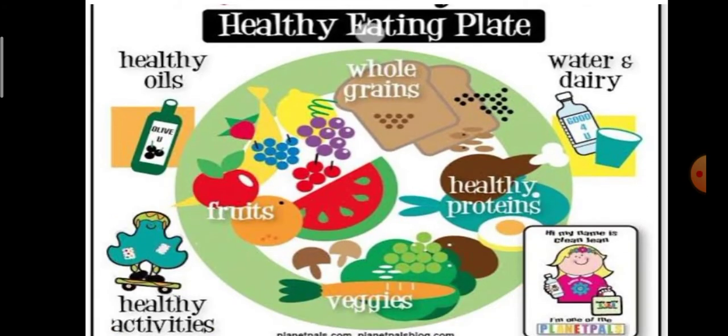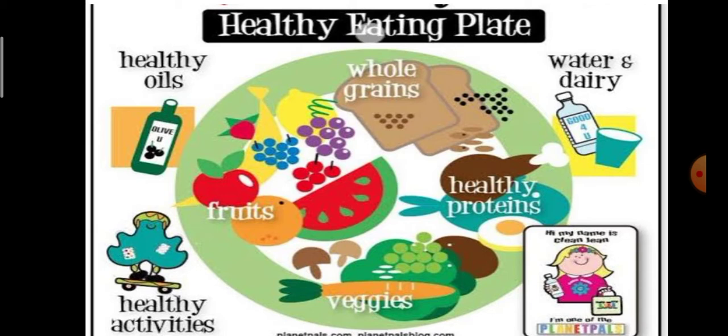Now see, there is a healthy eating plate on your screen, showing all the important nutrients, the components which are important for your good health. What should be there in our thali or in our eating plate?